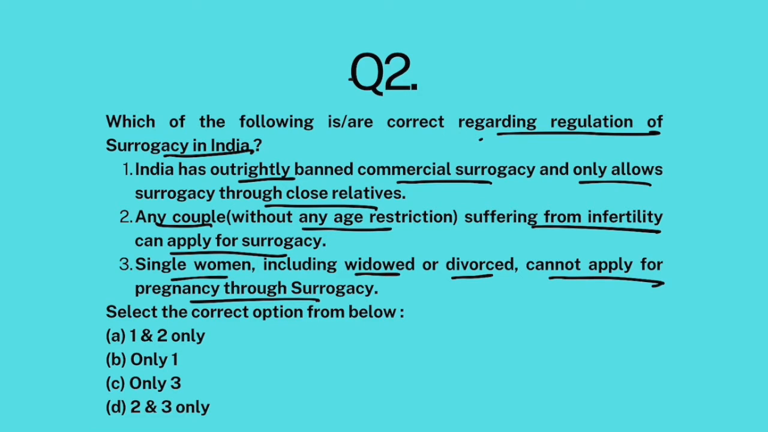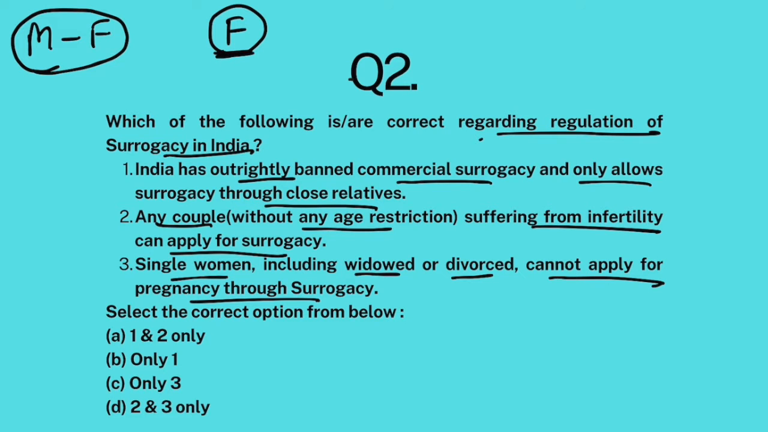Now surrogacy means, let's suppose there is a couple, male and female, but they can't produce their child naturally. So they would request another female to bear their child in her womb for 9 months. Male sperm would be taken, female egg would be taken, but it would be planted in this third female. This is known as surrogacy.